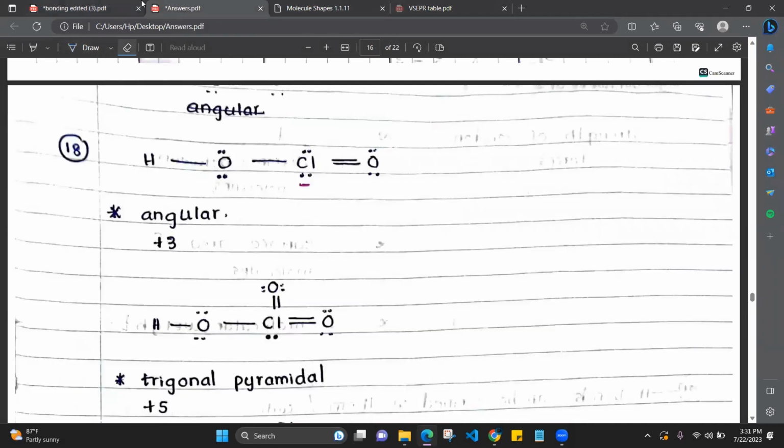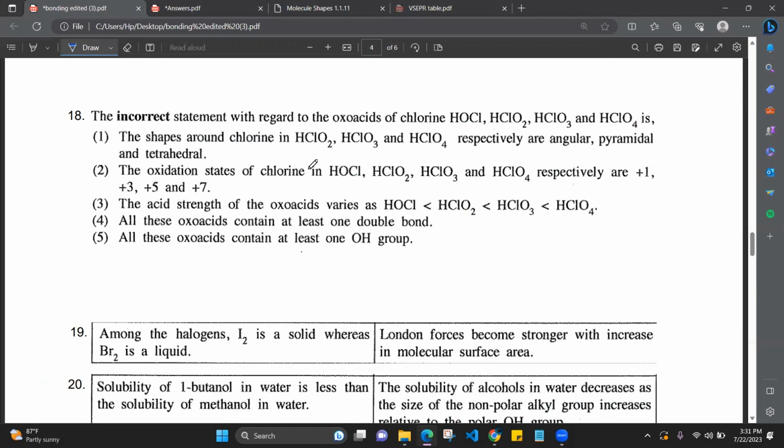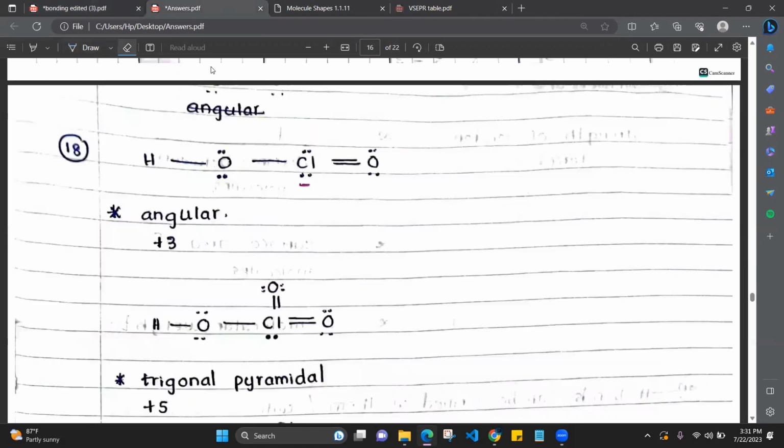Then likewise, the next one is what? They're asking the oxidation state, so we'll go with the flow. Oxidation state is what? In chlorine, it is +3. Oxygen is more electronegative than chlorine, right? So the bonding electrons will spend more time closer to oxygen than to chlorine. So chlorine will have a partial positive charge, and that adds to the oxidation number of chlorine.